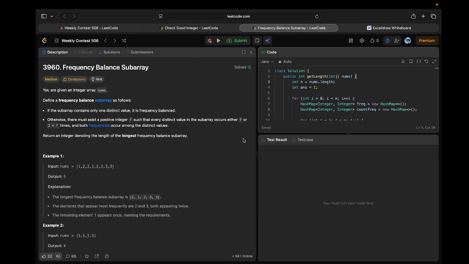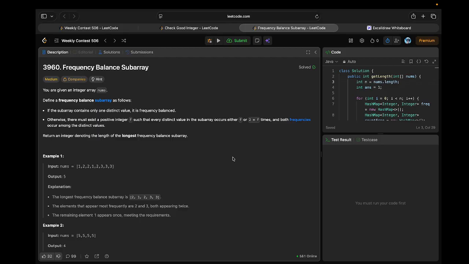So let's talk about the second problem. The interesting thing is that LeetCode recently changed the description. If you were solving it in the morning, at 9 or 10 a.m., the description was different, and after a few hours they changed it, because at that time the description was really bad and you could not understand the problem. I also took a lot of time to understand it and write down every test case to know what exactly I had to do. But now they have made it a little easier for people to understand.